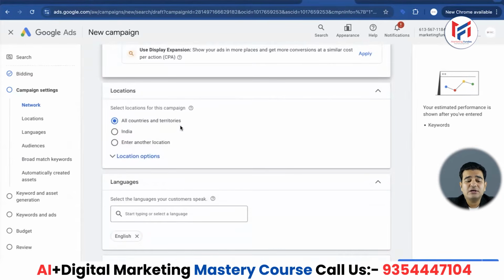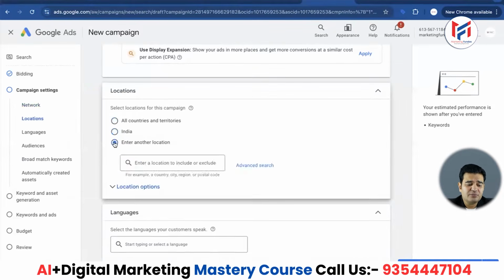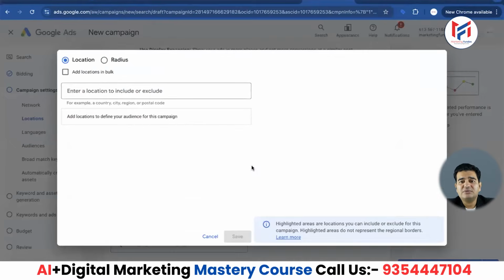One fact is that it's not possible for an ad to run in all countries and all states at once. That's not logical. We never use this feature, neither within the agency nor anywhere else. So what should I do? I am here in India, and if I want to run an ad in all of India, I will select India. But if I am selecting India or even a particular state or city in India, then what should I do? Instead of from here, go to enter another location. Then go to the advanced search.